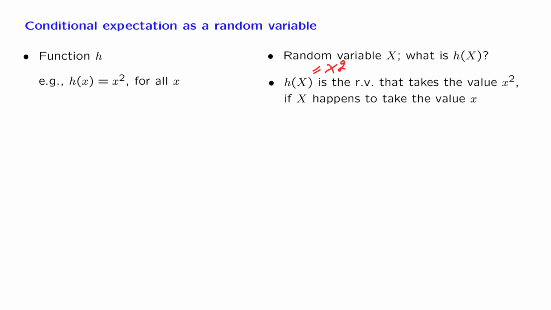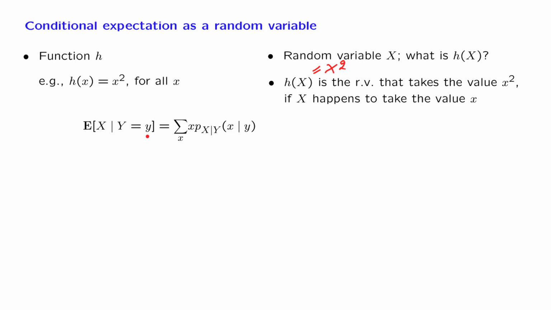Now let us come to conditional expectations. The conditional expectation of a discrete random variable is defined by this formula. It is like the ordinary expectation, except that we now live in a conditional universe in which the random variable capital Y is known to have taken a value little y.